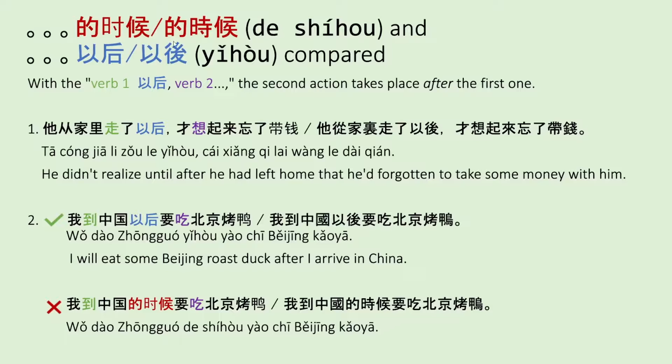However, with 以后, the structure is verb 1, 以后, followed by verb 2. And for 以后, the two verbs are taking place one after the other. So verb 1 happens, 以后, and then verb 2 happens. So it's not like the 时候, where verb 1 and verb 2 are happening at the same time.